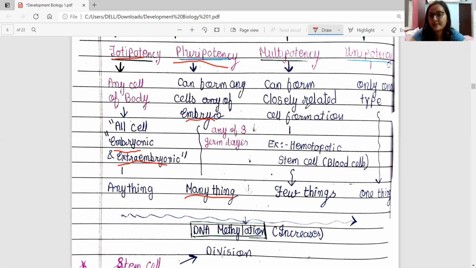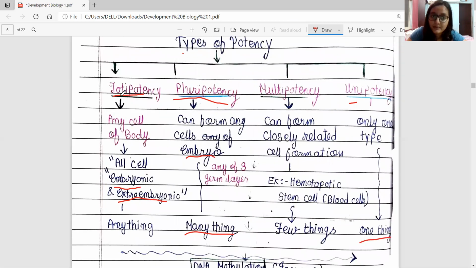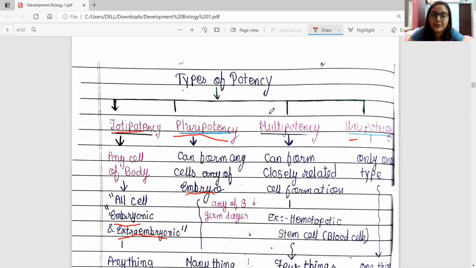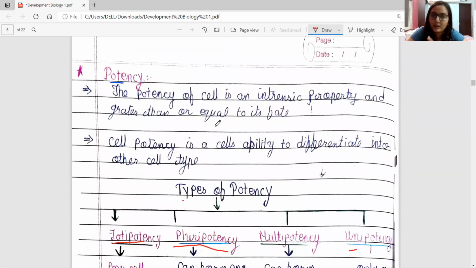What are unipotent cells? Unipotent cells are those cells that can only form one type of cell. So one thing is there. Okay, so we will see that as we go from totipotency to pluripotency to multipotency, from left to right, DNA methylation in the cell increases consistently. Okay. So now these are the 4 types of potency, and this was all about the potency of a cell.